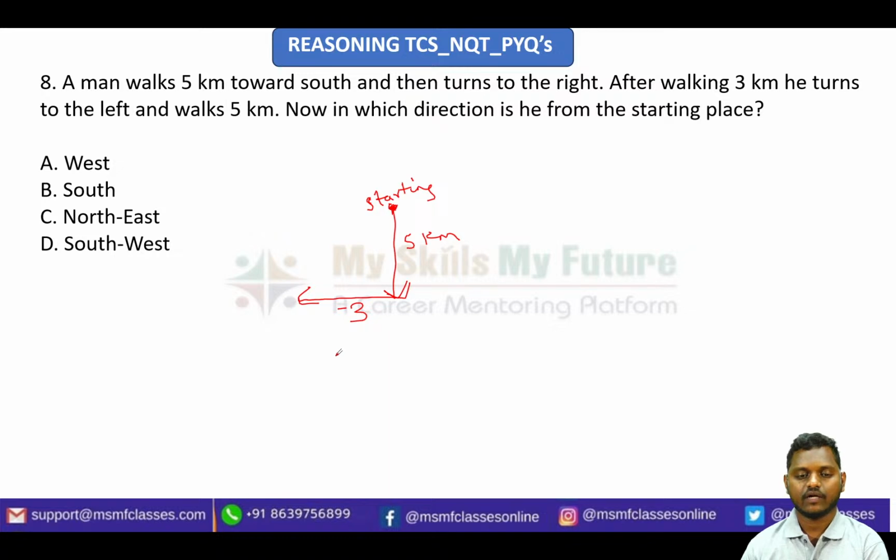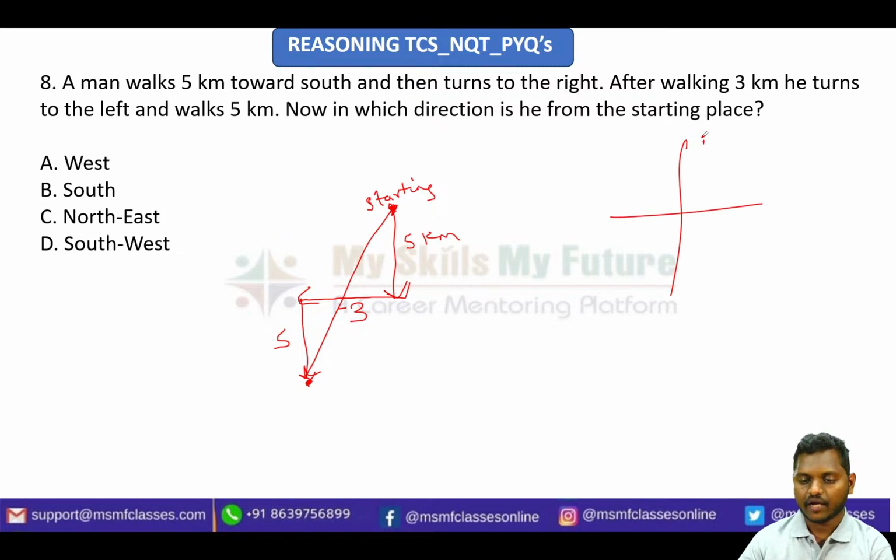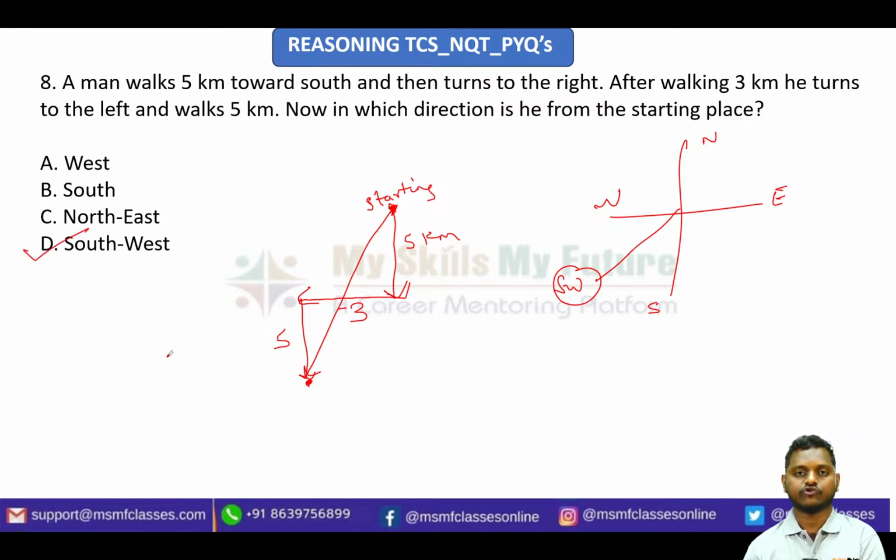kilometers it seems, right? And then he turns to left. Left in the sense this side. And again he will be covering 5 kilometers it seems. Now they're asking which direction the starting point is. This is the starting point, this is the ending point, fine. So see the direction. We know the compass will look like this: north, east, south and west. So this will be your southwest. So your answer will be option D, that is simple, southwest.